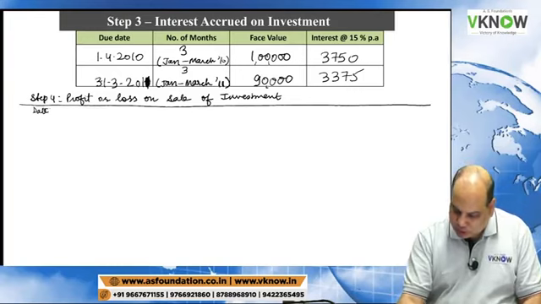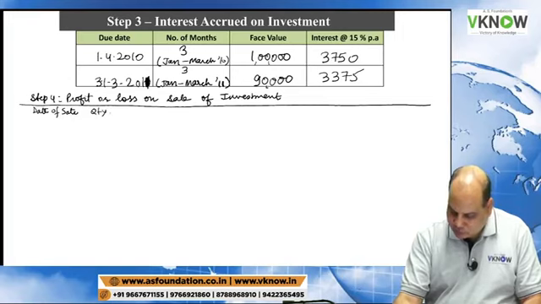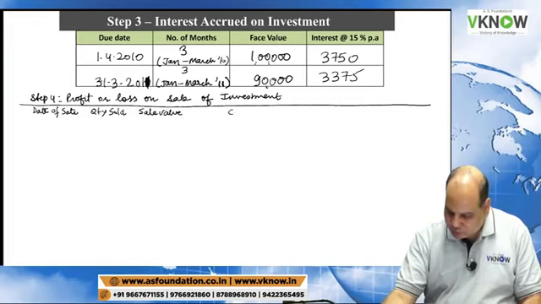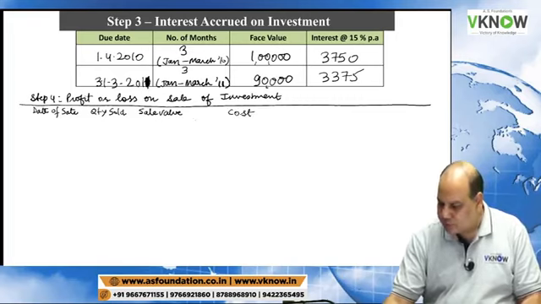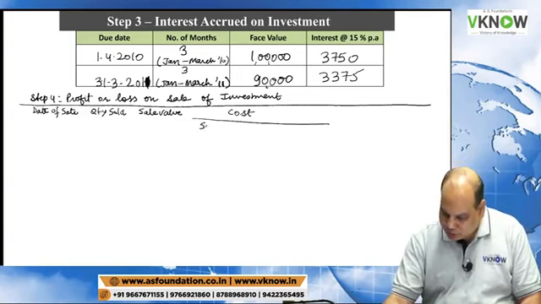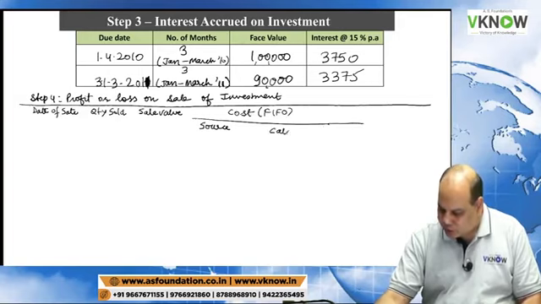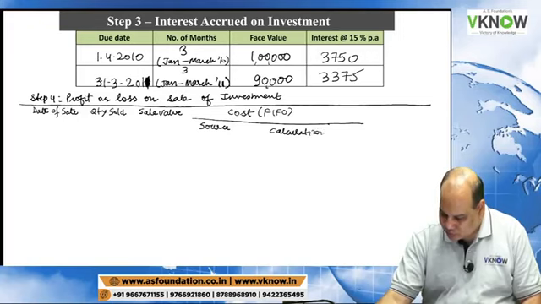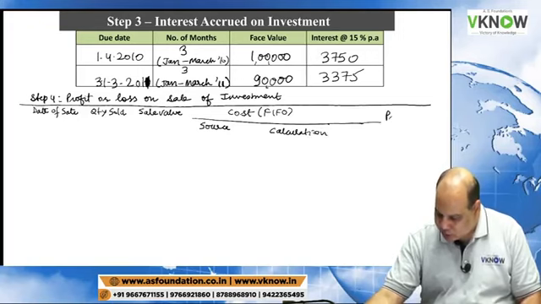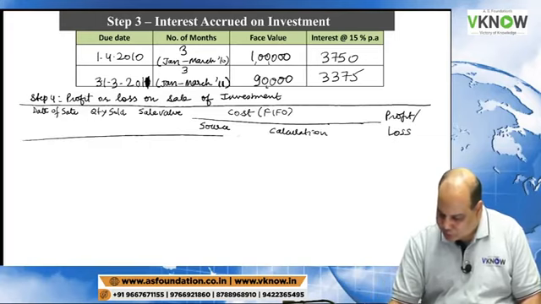So write down a small table: date of sale, quantity sold, sale value, cost. Under cost, we will write down source. Cost is based on FIFO. Then calculation, and then in the last column we will calculate profit or loss.